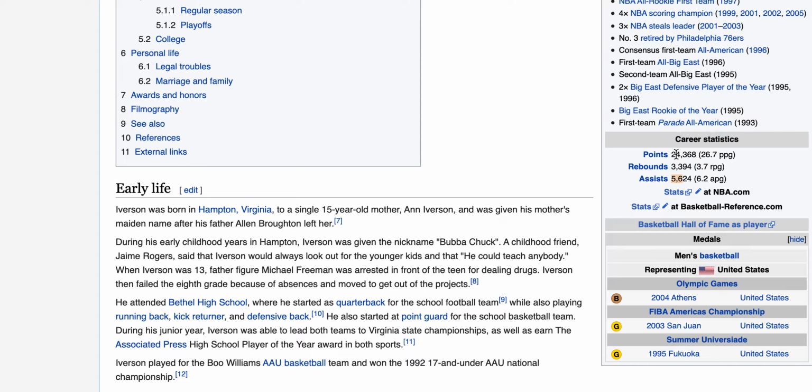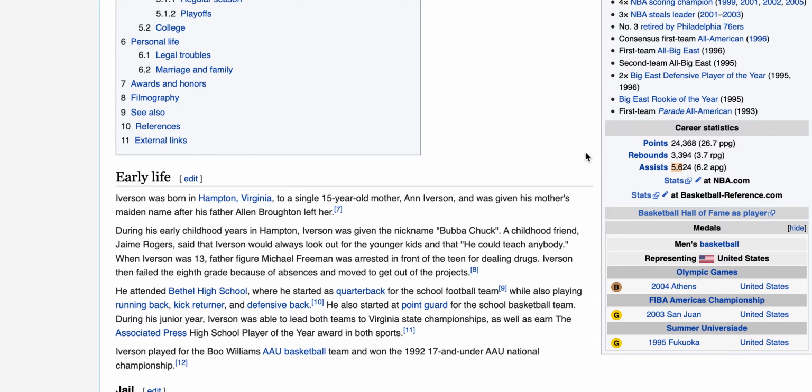We're getting the 24,000 points, which comes back to X. We're getting the 3,300 rebounds, which comes back to 33 or 33rd degree Mason. And then we're coming back to 5,600 assists, which connects to 56 Society of Jesus.